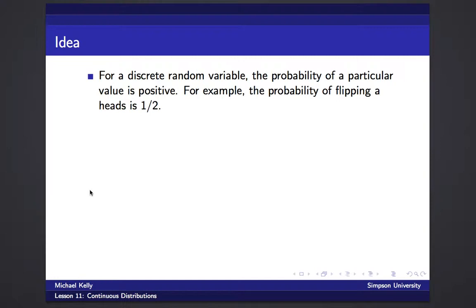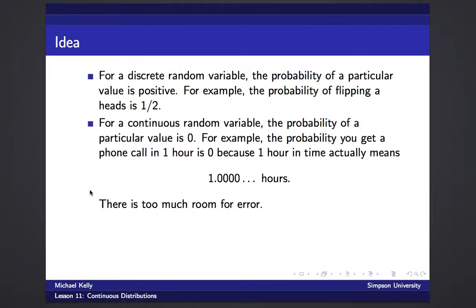So for a discrete random variable, the probability of a particular value is positive. So if I flip a coin, the probability that I get 1 heads is 1/2, and the probability that I get 0 heads is also 1/2. So 1 and 0 have a positive probability. For a continuous random variable, the probability of getting a particular value is 0 for every particular value. So for example, the probability you get a phone call 1 hour from now is 0, because that 1 hour, mathematically, we mean 1.0000 and so on hours. That means you can't be off by even a fraction of a millisecond if you're going to say exactly 1 hour from now.